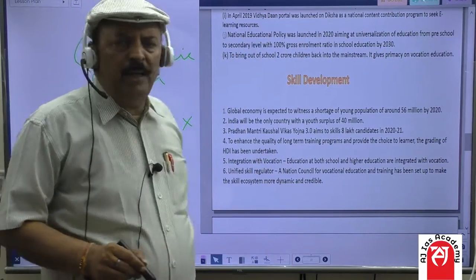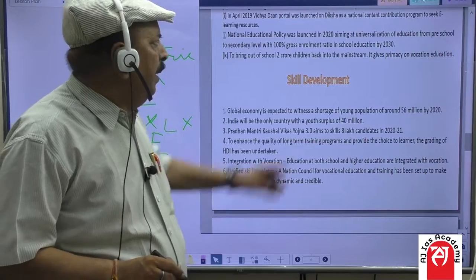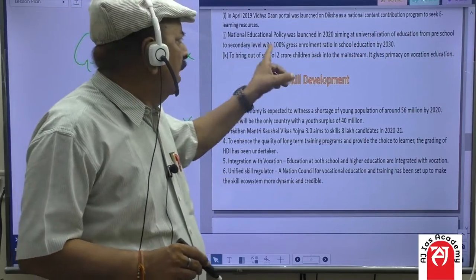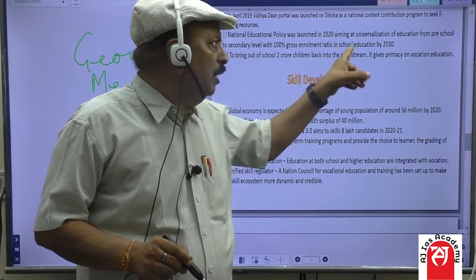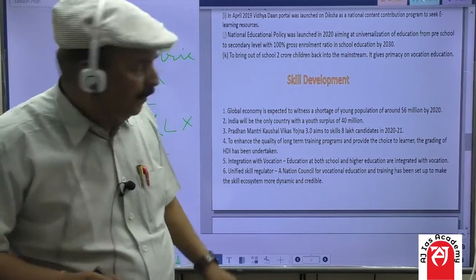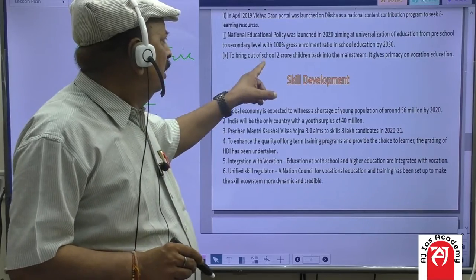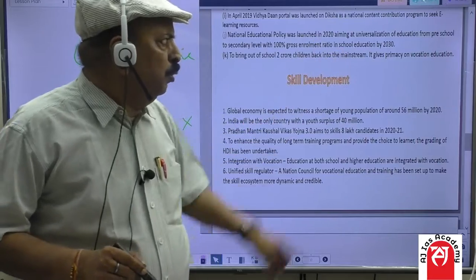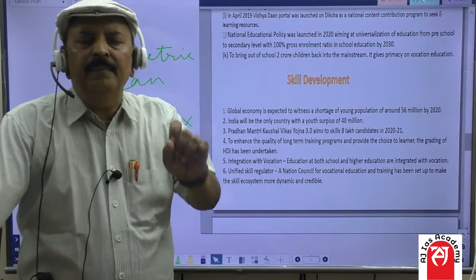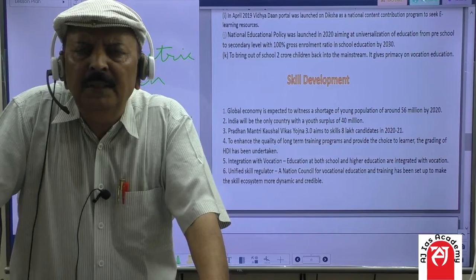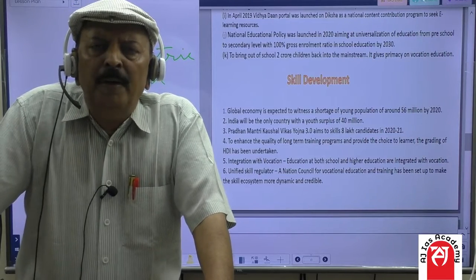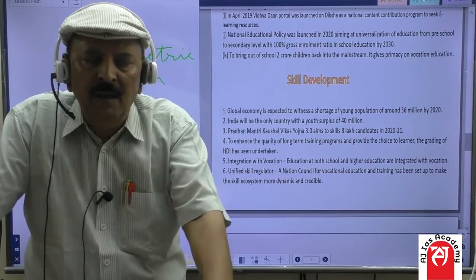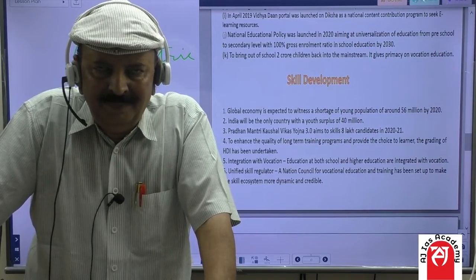The National Education Policy was launched in 2020, aiming at universalization of education from preschool to secondary level with 100% gross enrollment ratio in school education by 2030. To bring 2 crore out-of-school children back into the mainstream, it gives primacy to vocational education. The main focus of the new education policy initiated by the Government of India in 2020 is what? It is to give focus on vocational education.